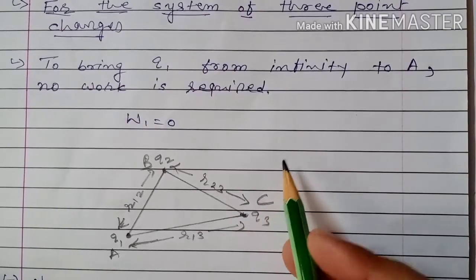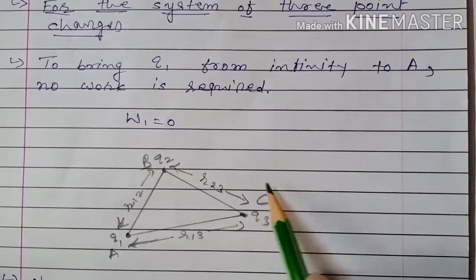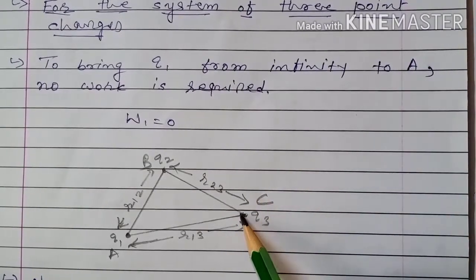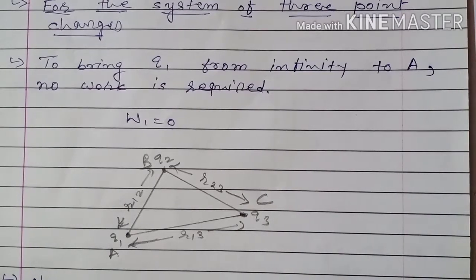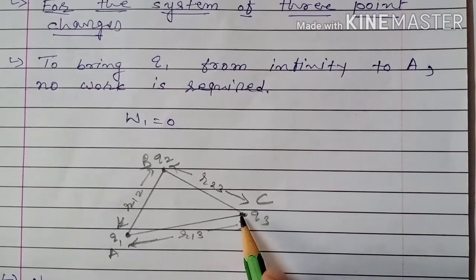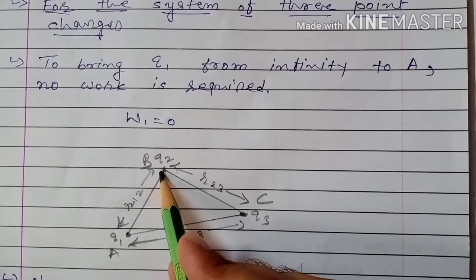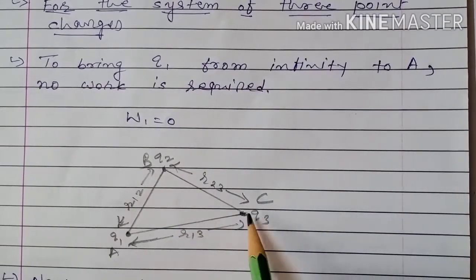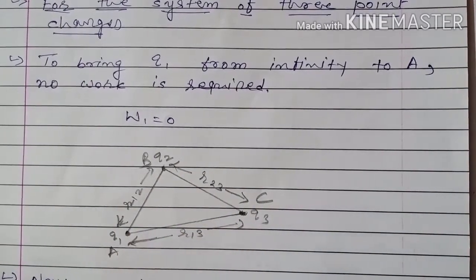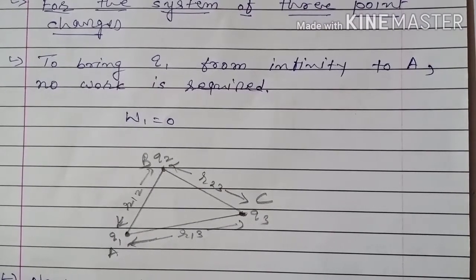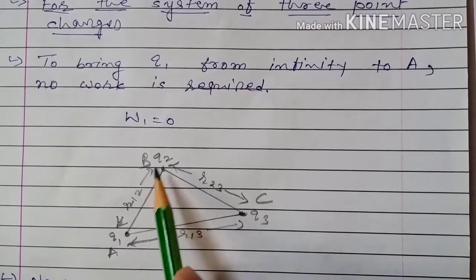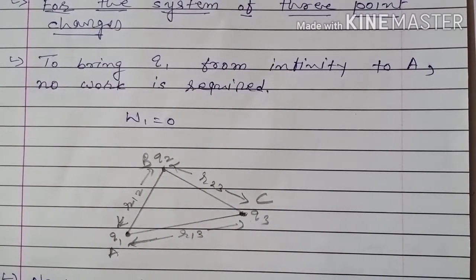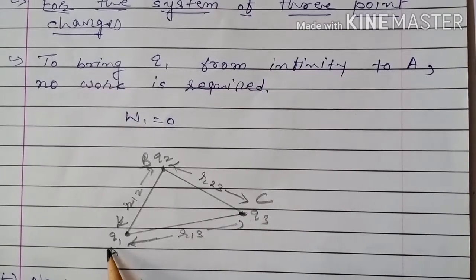Here we want to bring charge Q3 from infinity to point C. At that time, work is done against the electric field of Q2 and against the electric field of Q1. So some amount of energy is stored in the system of Q2 and Q3, and some amount of energy is stored in the system of Q1 and Q3.